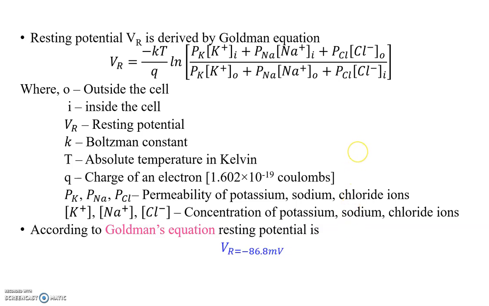The resting potential VR is derived by the Goldman equation. Here the VR is equal to minus kT by q in natural logarithm of permeability of potassium and concentration of potassium inside the cell, plus permeability of sodium and concentration of sodium inside the cell, plus the permeability of chloride ion and concentration of chloride ion present outside the cell. So divided by